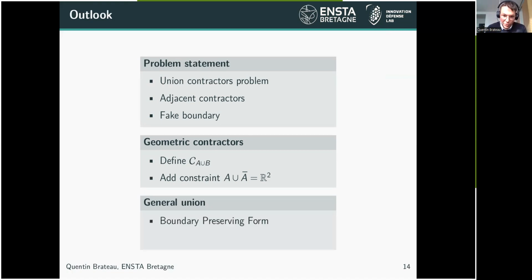But for the general union, there are two ways to solve this kind of problem. We could use the boundary preserving form, for instance, if it's possible to split our problem onto another set, like I've shown you on the Karnaugh map. Or there is also the possibility to use a boundary approach and a predicate to build the boundary of our set and to color it to characterize the inner part and the outer part of the paving.